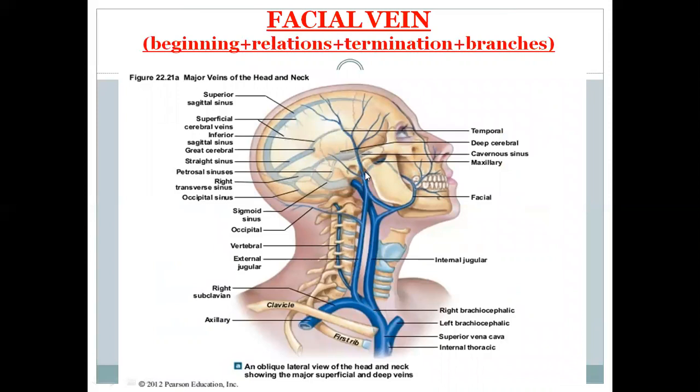So in the same picture, the internal jugular is coming from the jugular foramen and it receives the common facial vein and joins with the subclavian to form the brachiocephalic. This is an external jugular. It is formed by the posterior division of the retromandibular. So this is a retromandibular vein. This is the anterior division of the retromandibular, and this is the superficial temporal and maxillary. They form the retromandibular. This is an external jugular vein opening into the subclavian vein. This is vertebral vein opening into the brachiocephalic vein.